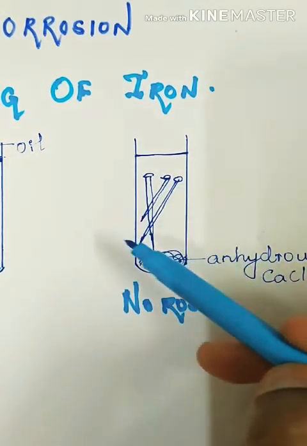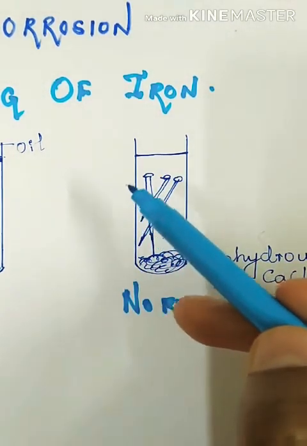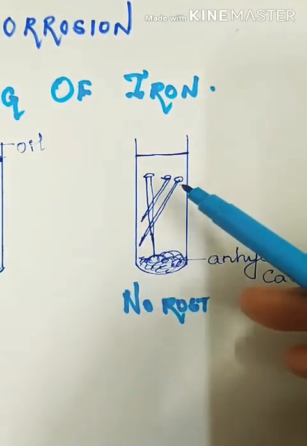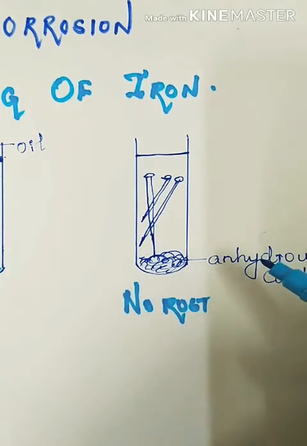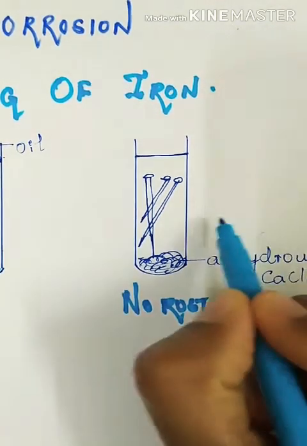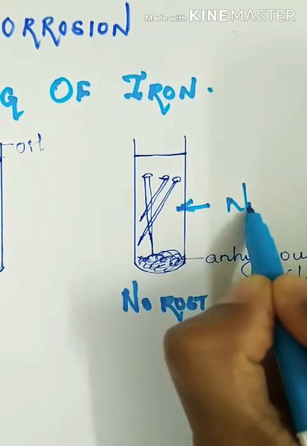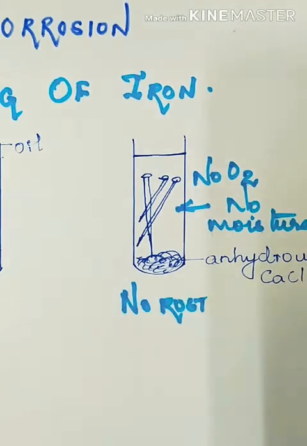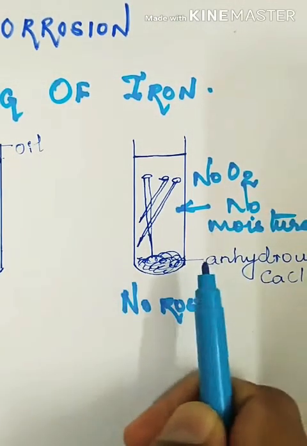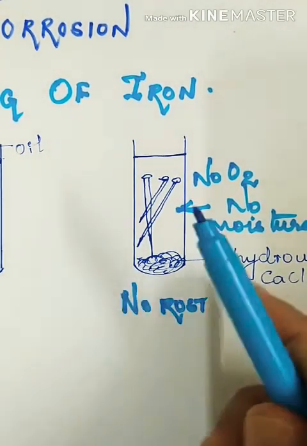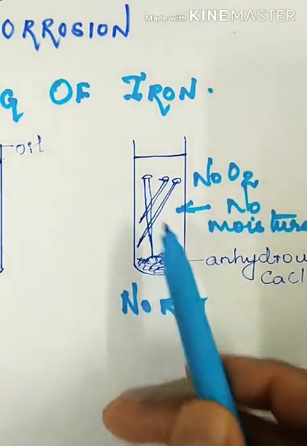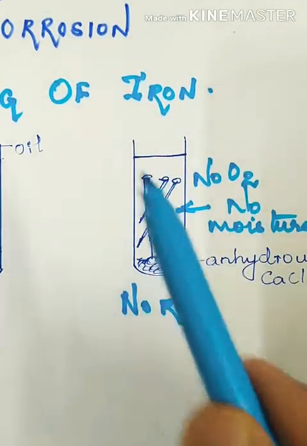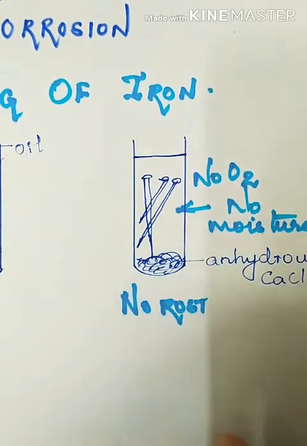Even if oxygen was available in the test tube, it will be absorbed by calcium chloride, and any moisture present will also be absorbed. So when there is no moisture, there is no rusting. That is the duty of this anhydrous calcium chloride. It absorbs oxygen as well as the moisture present in the test tube, and I have kept it closed, so there is no further reaction of oxygen or water molecules with the iron nails.